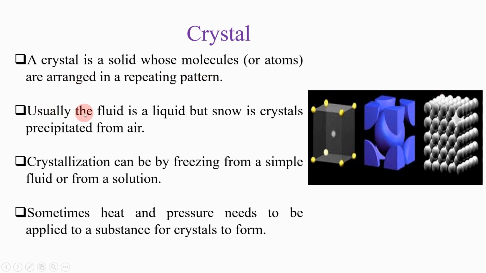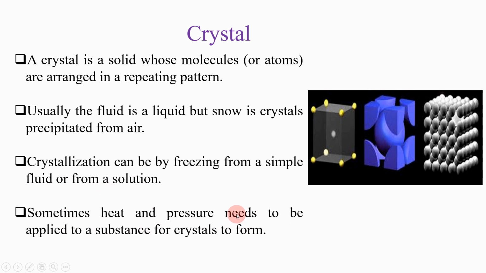Now usually the fluid is a liquid, but snow is crystals precipitated from air. Crystallization can be by freezing from a simple fluid or from a solution. Sometimes heat and pressure need to be applied to a substance for crystals to form.